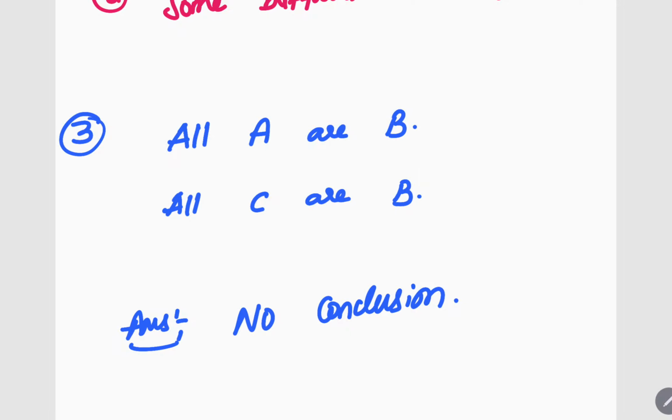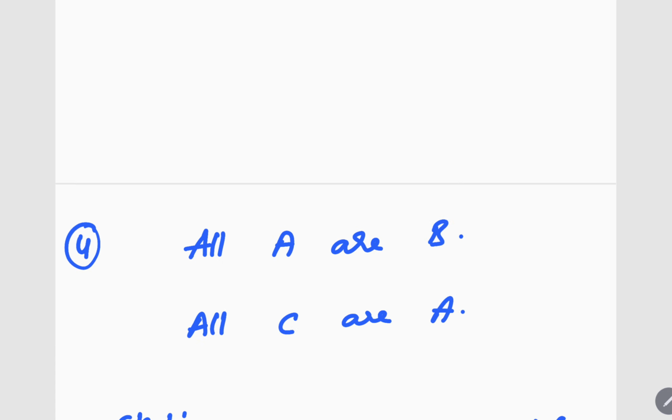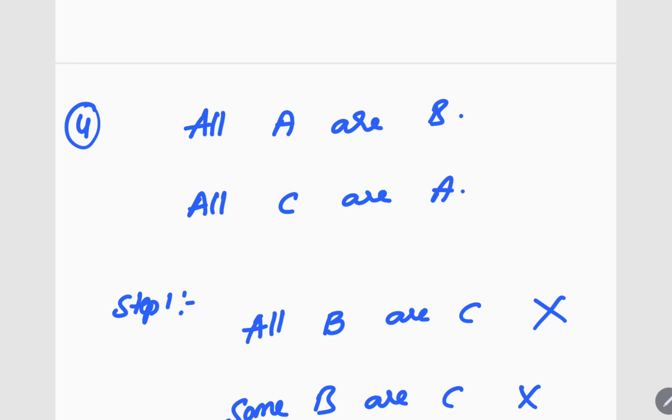You see here, all A are B, all C are B. All means what? Tick cross. All means what? Tick cross. Here middle term got two cross marks. No conclusion. I'm not solving. I'm not even drawing a diagram. I'm just directly saying my answer is no conclusion. That's it.